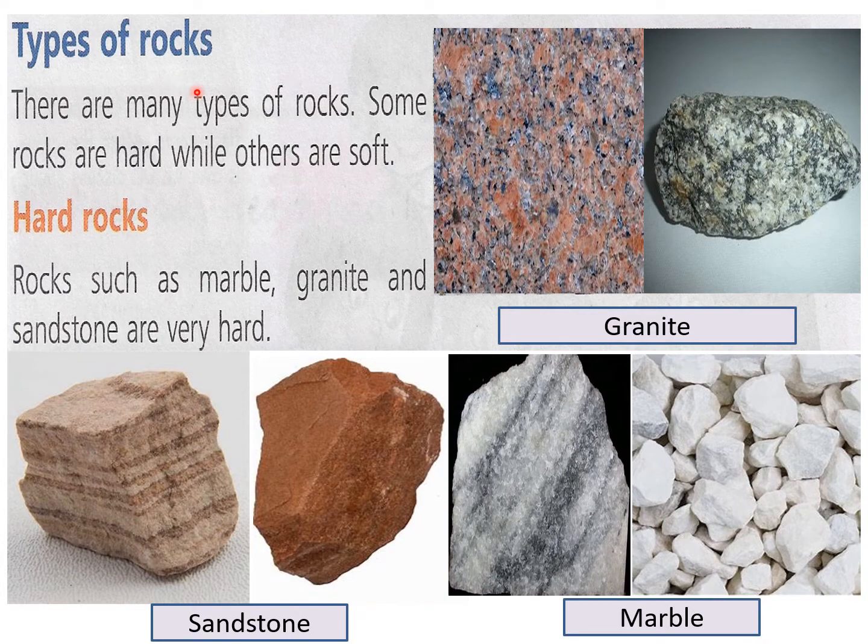Now, types of rocks. First, we will read about the hard rocks. There are many types of rocks. Some rocks are hard while others are soft. Now, you can see here hard rocks. Hard rocks such as marble, granite, and sandstone are very hard. So these three types of rocks are hard rocks. Granite, you can see granite, this kind you must have seen in kitchen slabs also. We use this stone granite. Then marble also is used for that, but it is mostly used for making floors. Then sandstone is used for making buildings. So let us now read about them in detail.